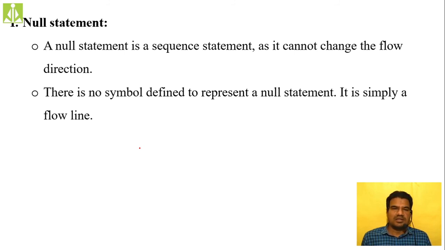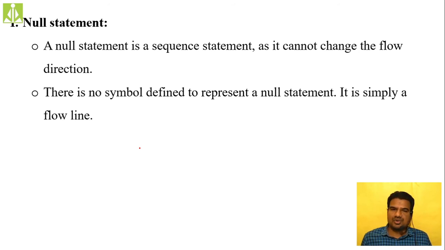Being a sequential statement, it will not change the flow of control. How the flow is entering, like an arrow mark from the top, it will exit in that same way to the bottom. From the top it will enter and from the bottom it will exit. No repetition, no skipping, no flow change, nothing. So there is no symbol defined.